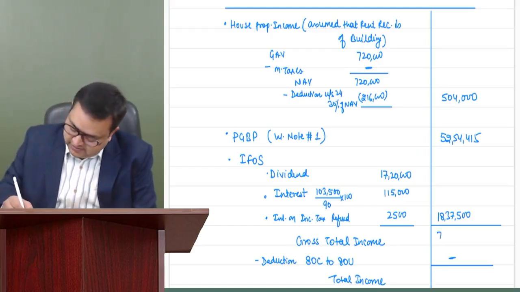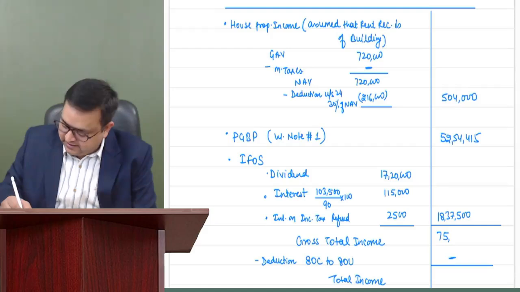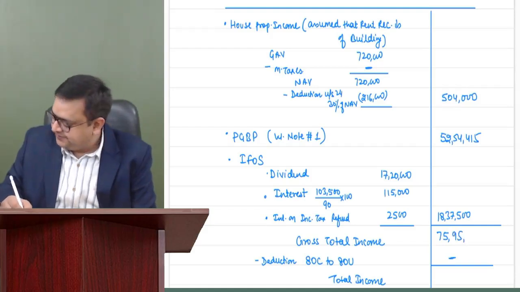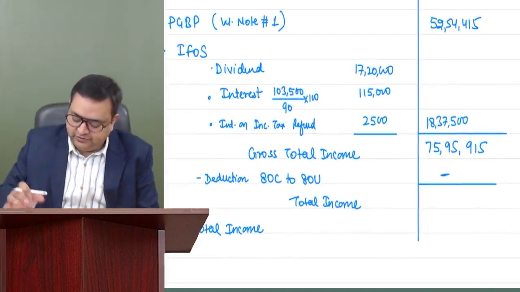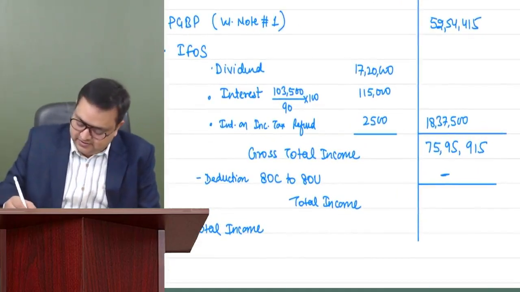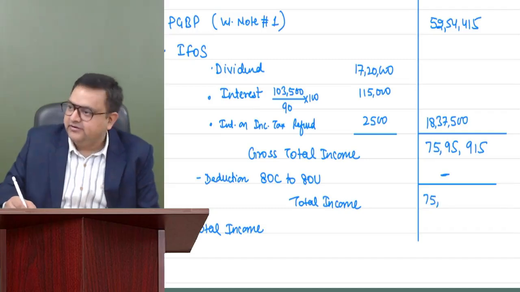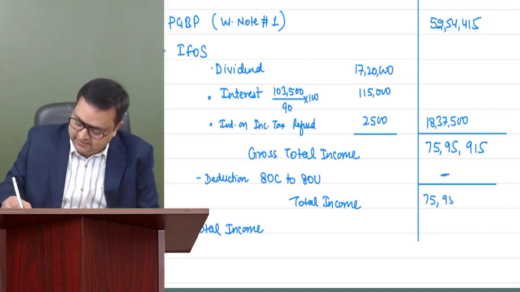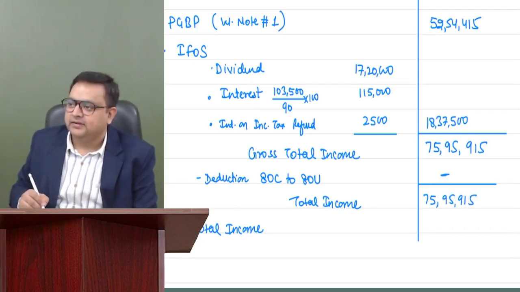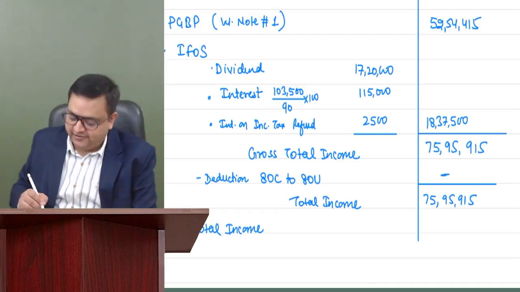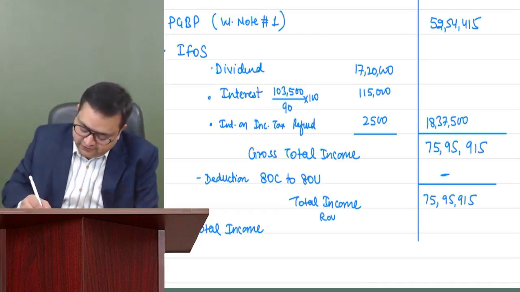75 lakh 95,915. ATC to ATU is not there. My calculation is correct. 75,95,915 is the total income. And you can also round this off. So it would be 75 lakh 95,920.